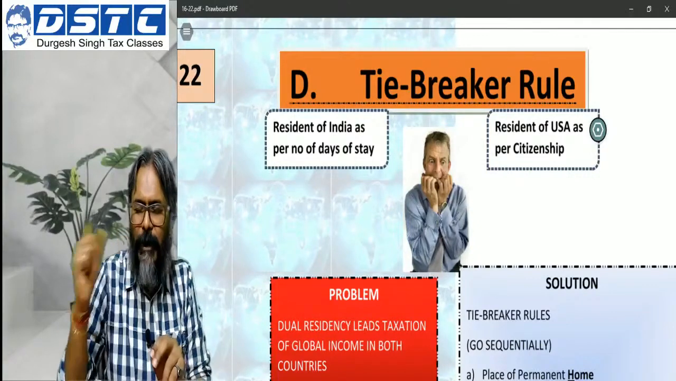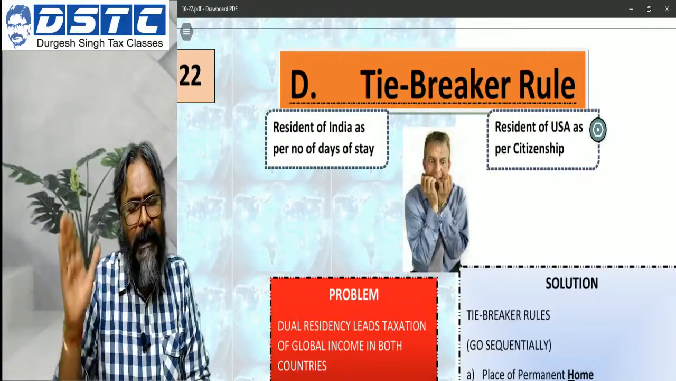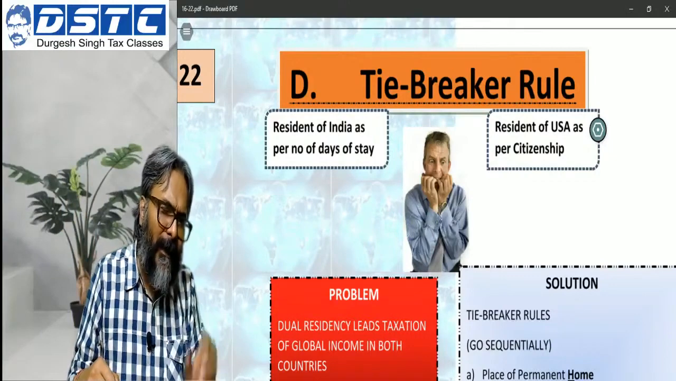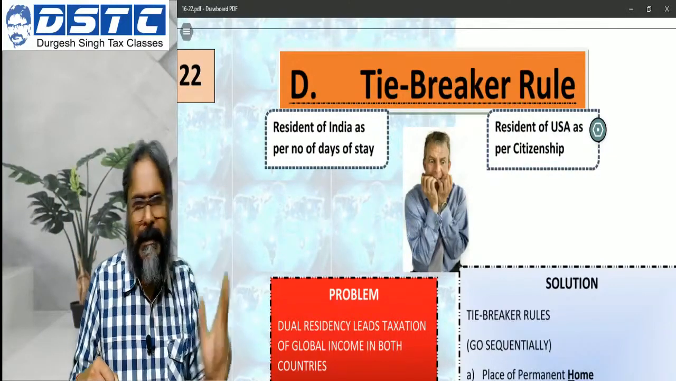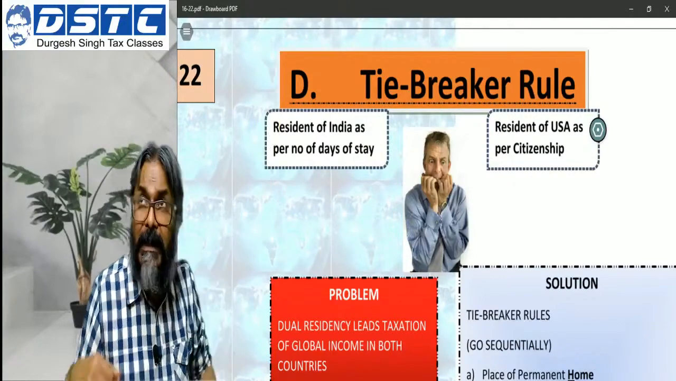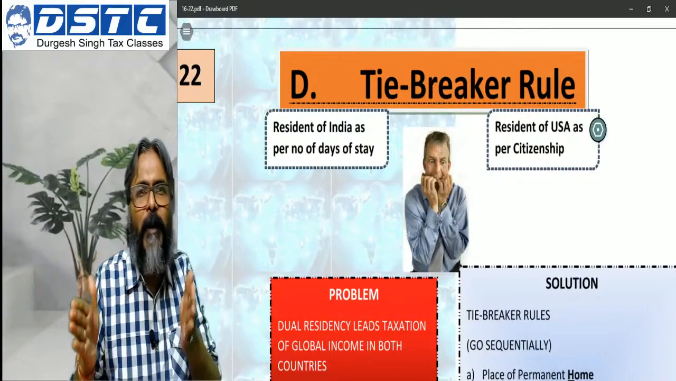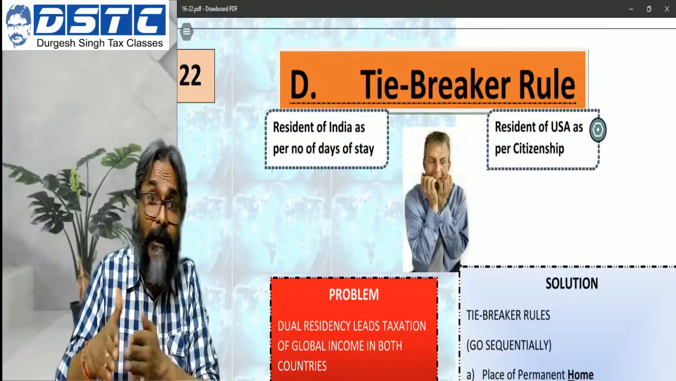And that is the reason this creates a challenge, because the test of residentship is laid down separately in each of the respective domestic tax laws. Each country in its domestic tax law has a distinct residential status test. India has a distinct residential status test, the US has a distinct one, China has a distinct one, and primarily because of that this problem arises, whereby you can be considered as a resident of both countries.